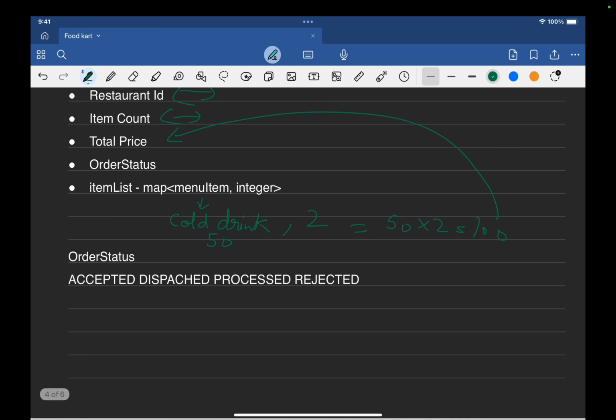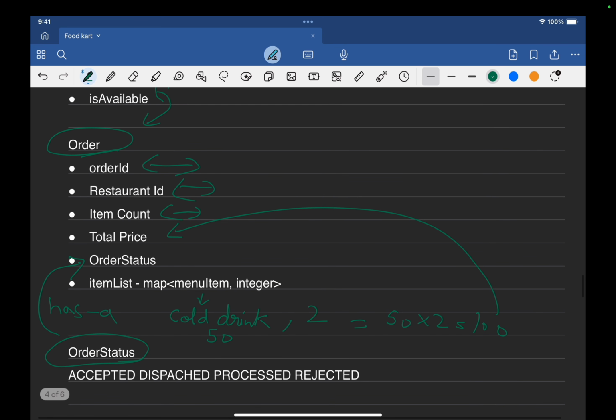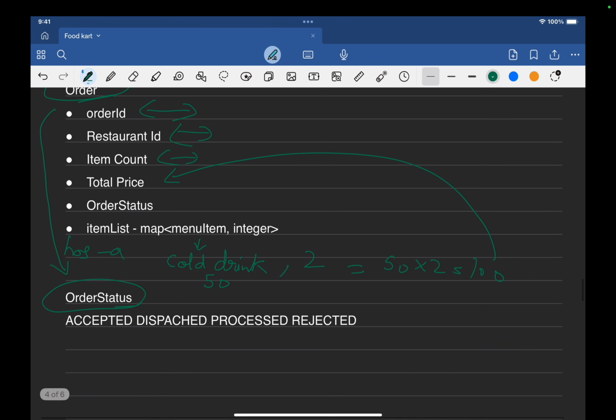Now let's move to the order status. This is going to be an enum that we are going to use here. Every order has an order status, not vice versa.